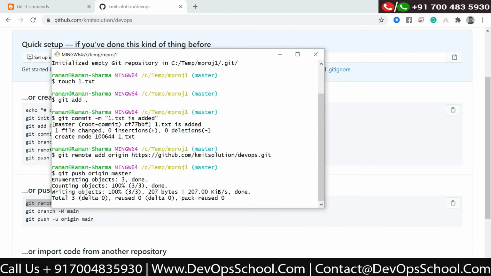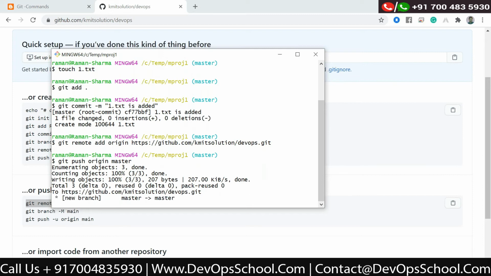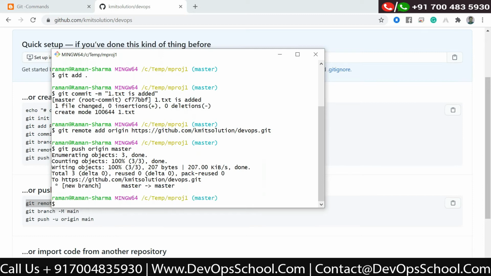In my case, it did not ask for the credentials because I have already stored them. But in your case, when you run it, it will ask what the user ID is and what the password is.